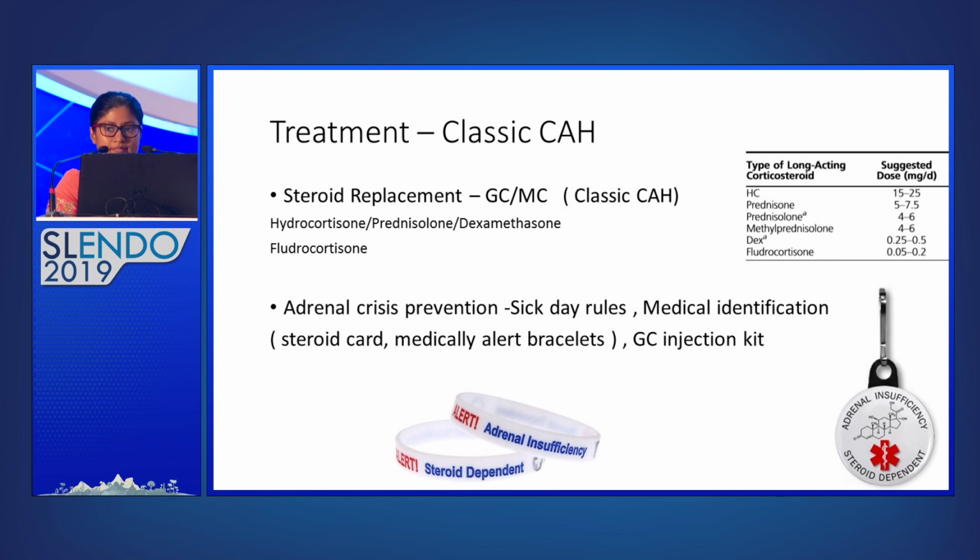So we need to replace the deficient hormones, glucocorticoids and mineralocorticoids. We can use hydrocortisone or prednisolone along with fludrocortisone. So it's very important to take measures to prevent adrenal crisis in this population. Here one of the commonest causes of death is adrenal crisis. So we need to educate the patients about the importance of treatment compliance. We need to educate them about sick day rules, the importance of wearing medical identification for hypoadrenalism, and if available, they should be provided with a glucocorticoid injection kit.